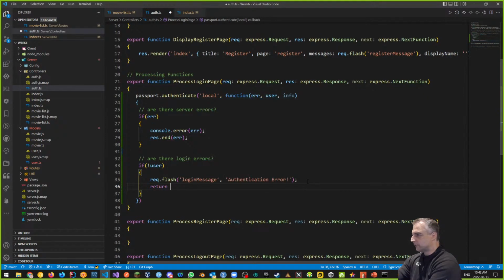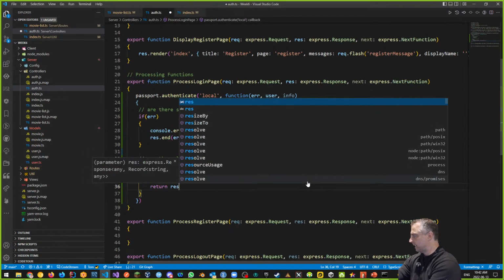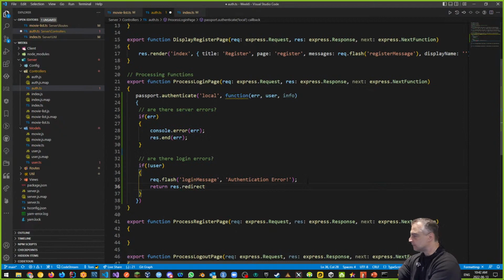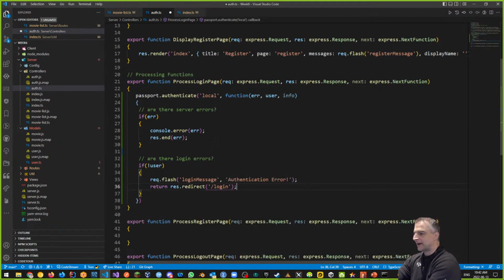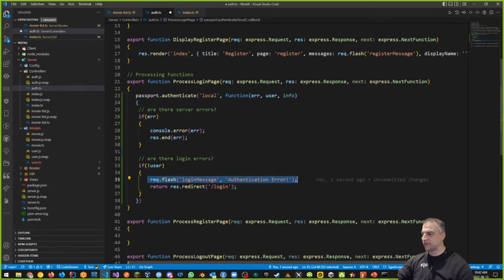And then I want to return a res redirect back to the login page. So in other words, if I've got a problem, take me back to the login page and make sure you save this login flash message, if there's a problem logging in. How about if there's no problem?